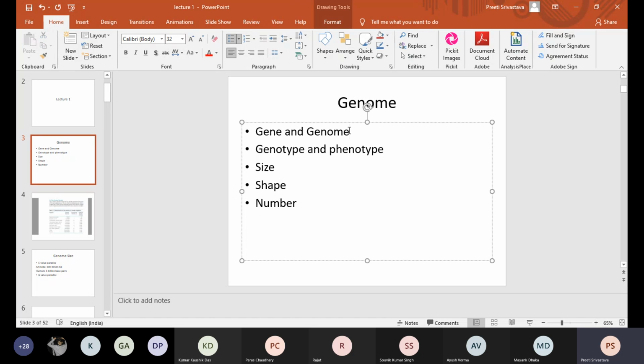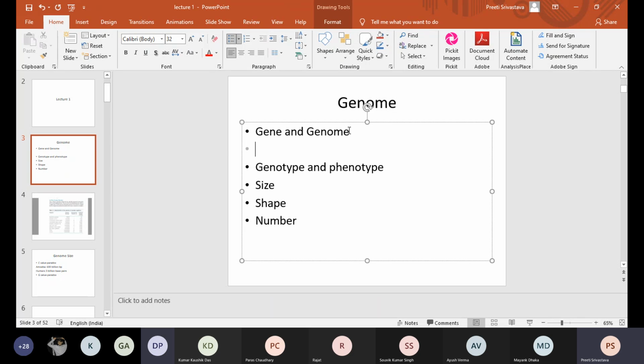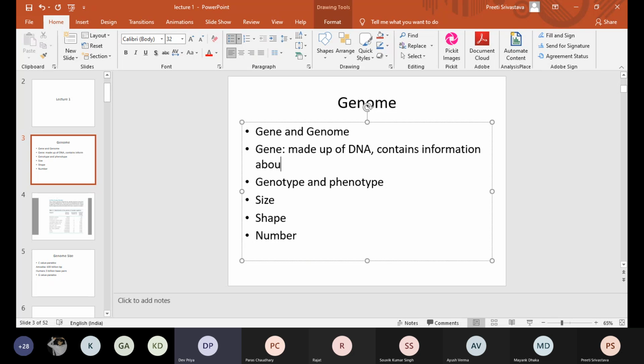Let me see whose name. Yes, a gene is made up of DNA. It contains the information about proteins for the organism, like how the proteins are going to be. So protein code. Yeah.